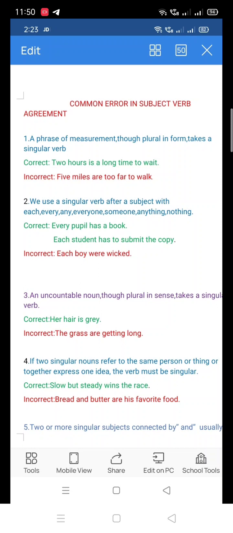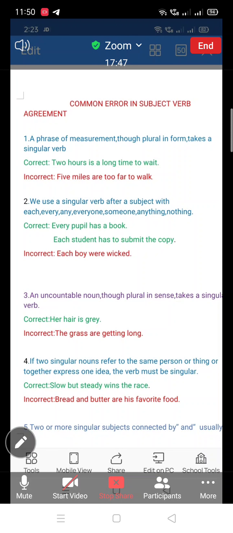And you can look at the incorrect sentence. Bread and butter are his favorite food. Here the plural form are is used. Bread and butter, two singular nouns, together express one idea. Here bread and butter together express the same idea. Bread and butter here means food. So here the verb must be singular. It should be is. Bread and butter is his favorite food.